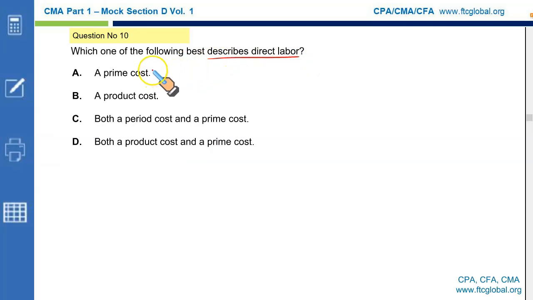Which of the following best describes the direct labor? Direct labor is a prime cost? Yes. Is it a product cost? Yes. Then both prime cost and product cost is the one we are looking for. Both a product cost and prime cost? Yes, D is the right option.